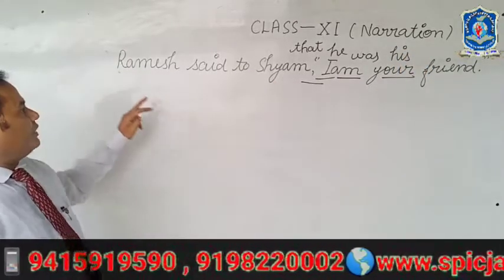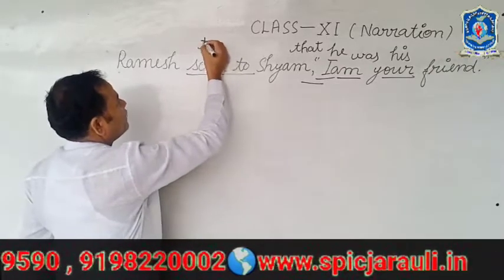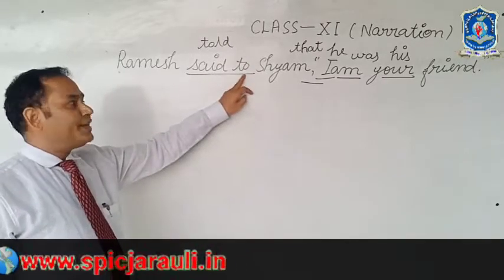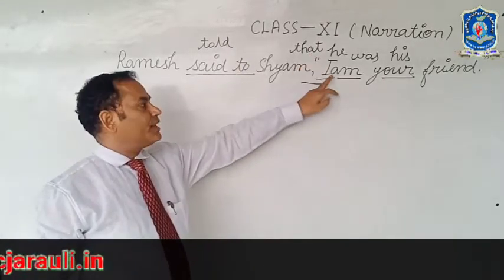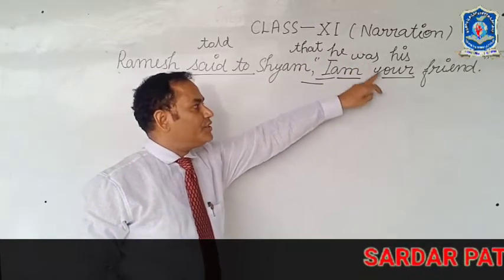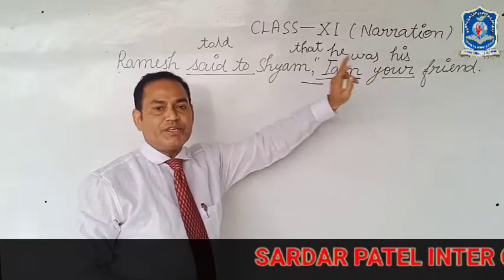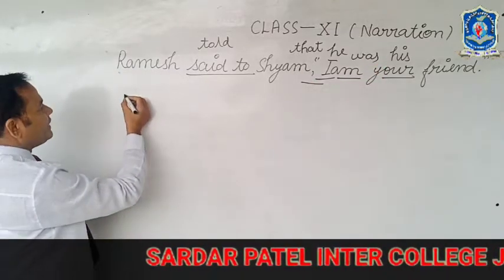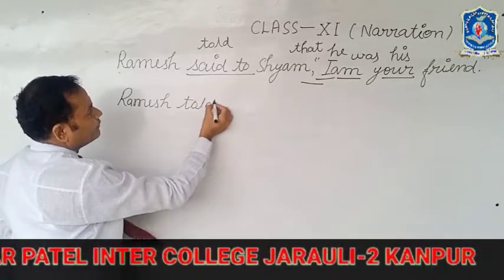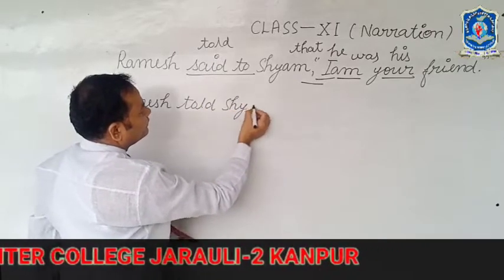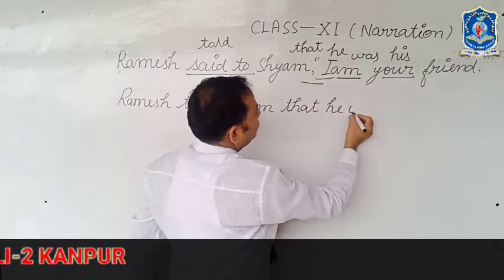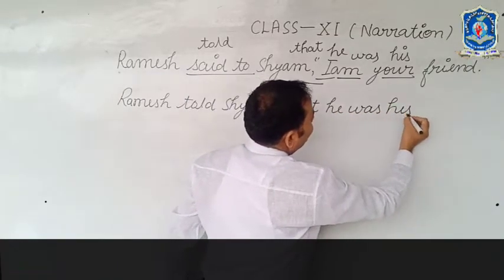And friend is a noun. So said to will be converted into told. Whenever an assertive sentence is given, said to changes into told, the conjunction that is used, then the first person pronoun changes into he, am changes into was, and your has been changed into his. In this way we can make the indirect speech: Ramesh told Shyam that he was his friend.